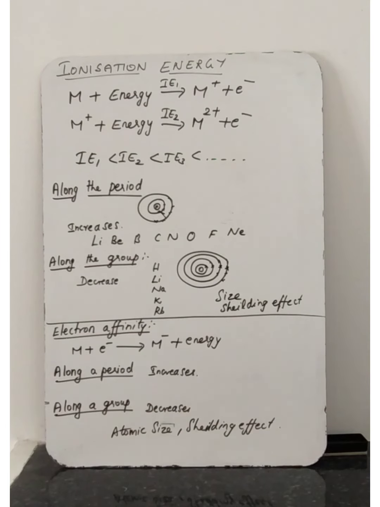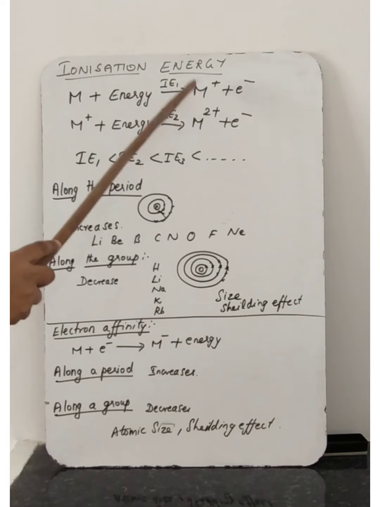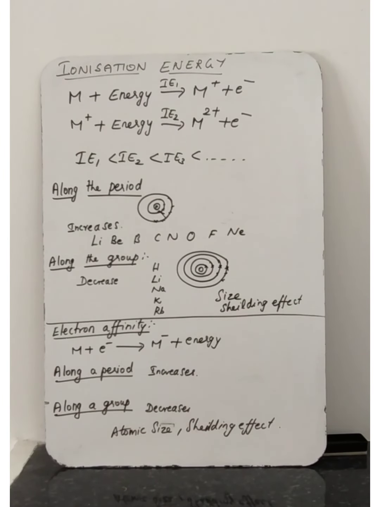If it removes one electron, it will become Na plus. So sodium has 11 electrons, but Na plus has 10 electrons. That is what they are saying: the total number of electrons is less in the cation than in the neutral atom,